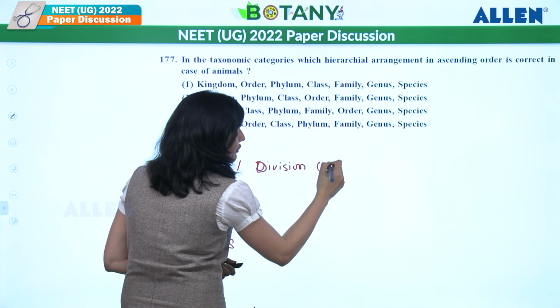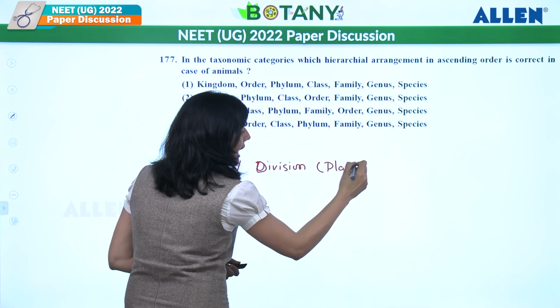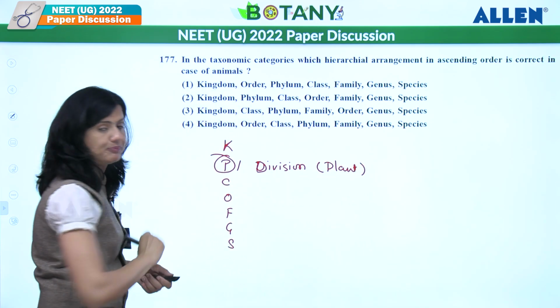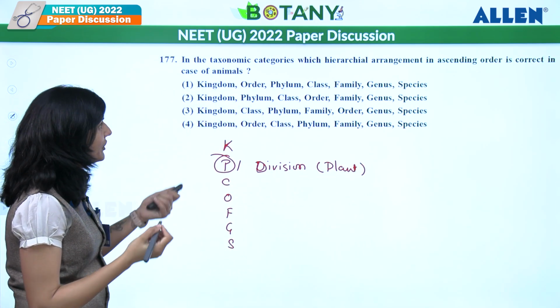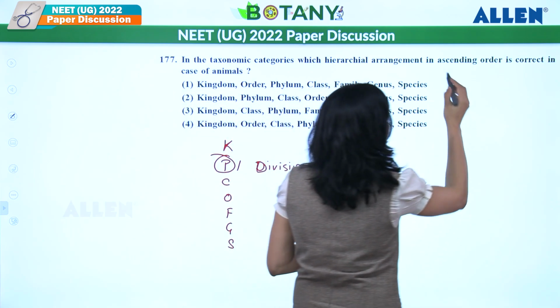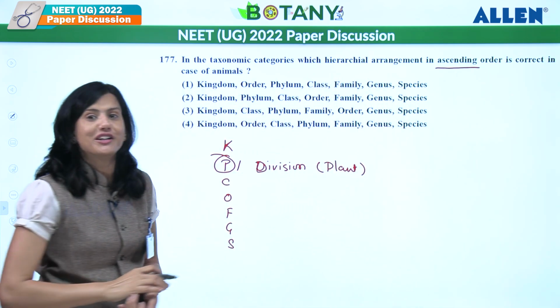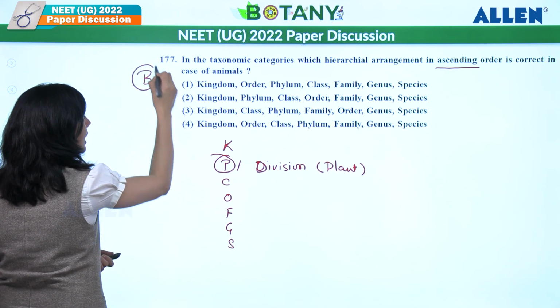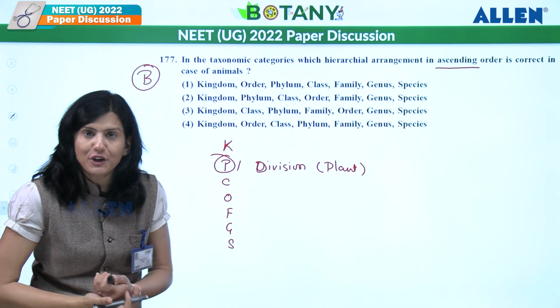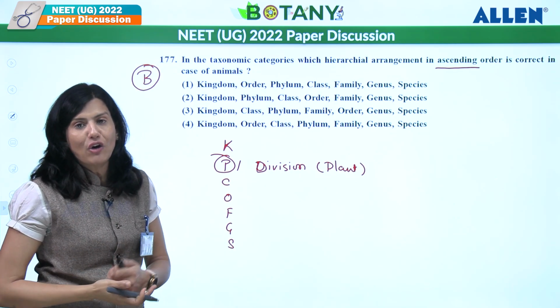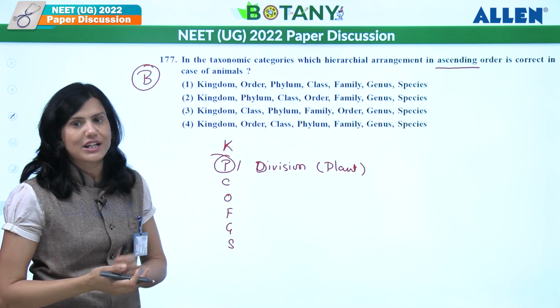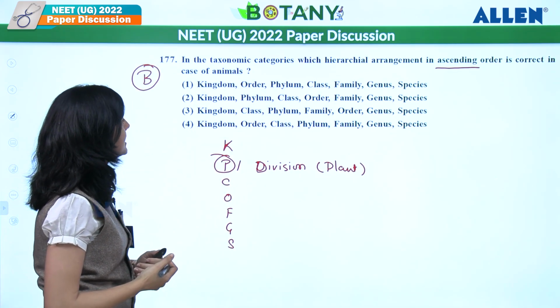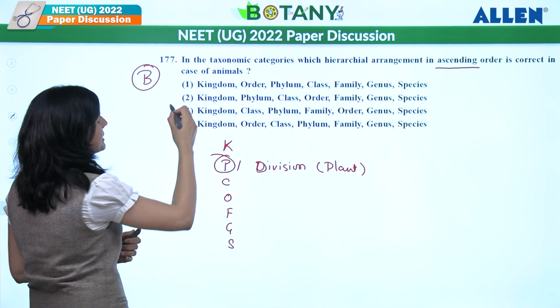Division is a thing which is for plants, and for animals it is phylum, right? Because they are asking ascending and none of the options is given in ascending, everything is descending, as you can check. So the most appropriate answer, if you check, will be the second one.